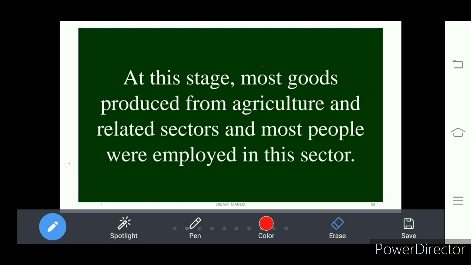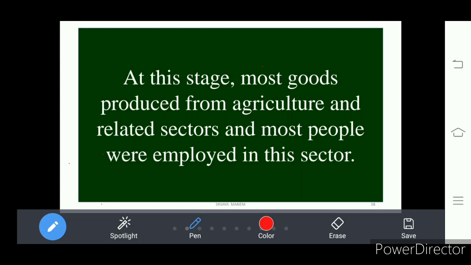That means most goods produced in the second stage are not from the agriculture sector. They are from the industrial sector. Understand? So in the initial stage, agriculture and its related sectors became very important.